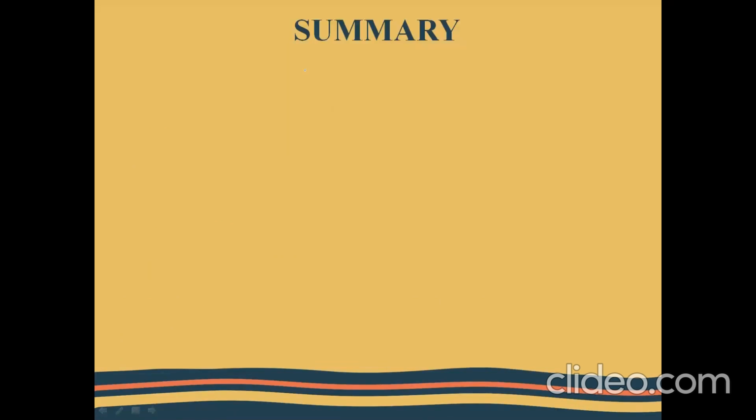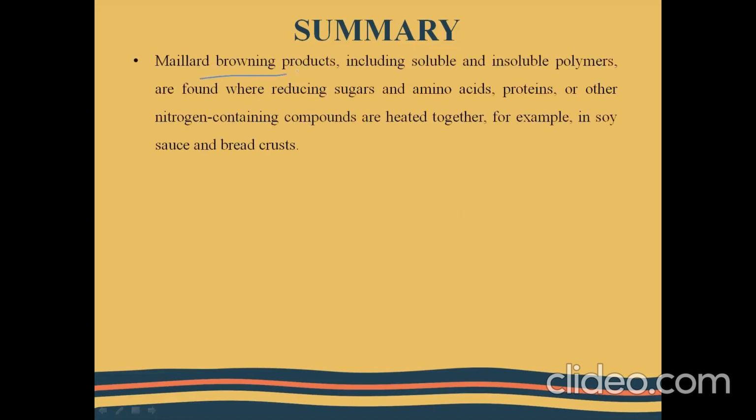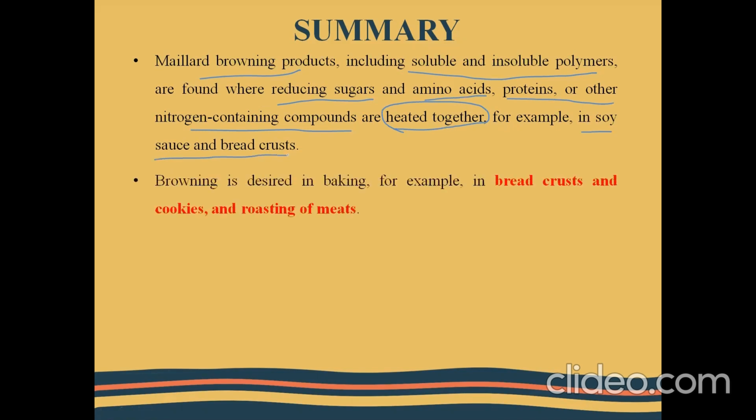So finally, let us look into the summary of the entire Maillard reaction process. The Maillard browning products, including soluble and insoluble polymers, are formed when the reducing sugars and amino acids or proteins or other nitrogen containing compounds are heated together. So heating is the reaction condition. This reaction can be seen in the formation of soy sauce and also in the formation of bread crusts. The non-enzymatic browning is desired in baking, for example, in the formation of crusts and cookies, and it is also desired in the roasting of meats.